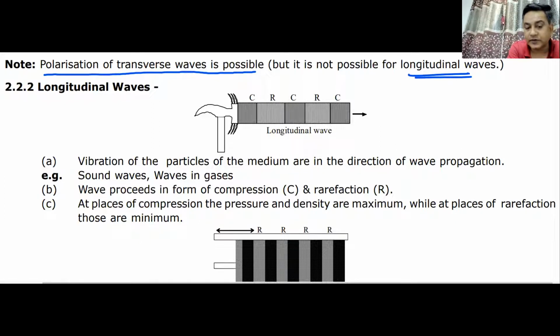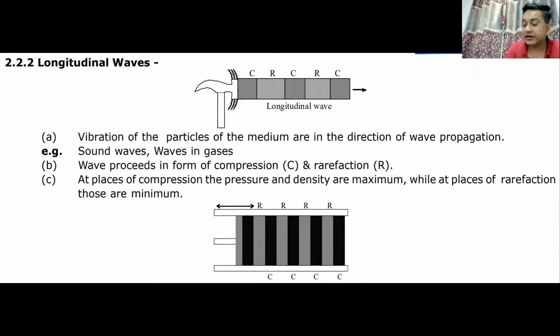waves. Why is it not possible for longitudinal waves? Because when we see longitudinal waves, we will see that in this type of waves, the particles of the medium do not oscillate perpendicularly, but they oscillate in the same direction as the direction of wave propagation. Sound wave is the best example, and the waves in gases are the best example for longitudinal waves. If the wave is moving like this, particles are also oscillating like this. Particles are not oscillating like this.